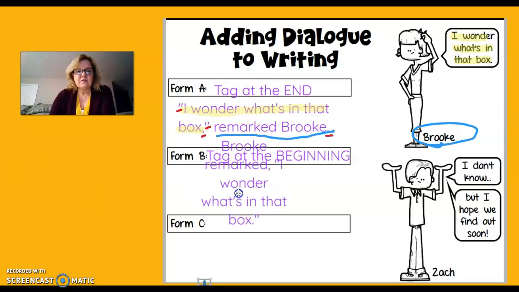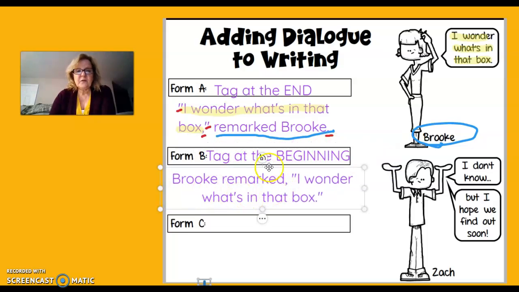So all I've done is I've changed where the tag is. So now I have what was said yet again. I wonder what's in that box. I know that what I have is my tag, Brooke remarked. Again, Brooke is speaking. I know I have my punctuation: a comma, quotation mark, period, quotation mark. So the last one that we were talking about was having the tag in the middle.